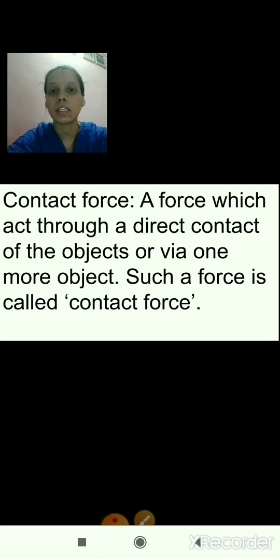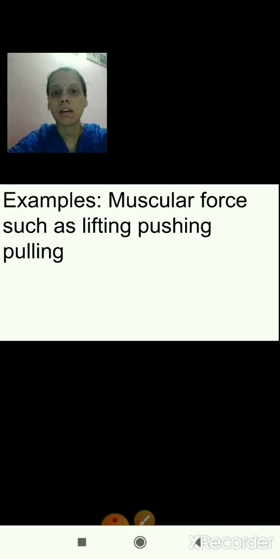Now we will see the examples of contact force. These are the examples, like muscular force, which means lifting, pushing, pulling. These are all examples of contact force where we are applying force directly or via one more object.